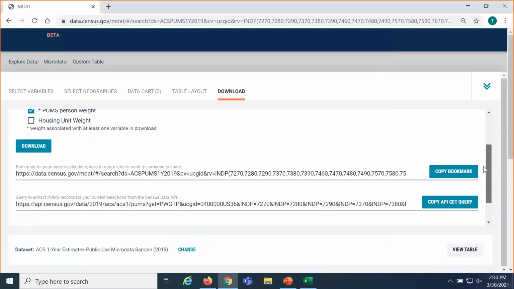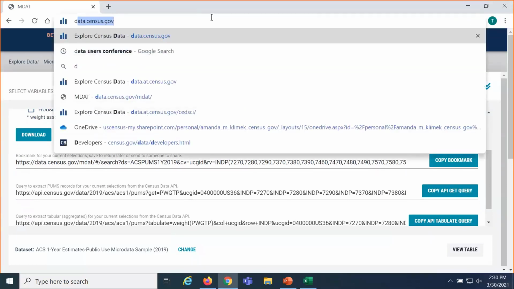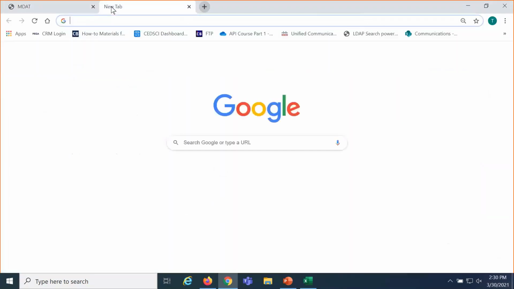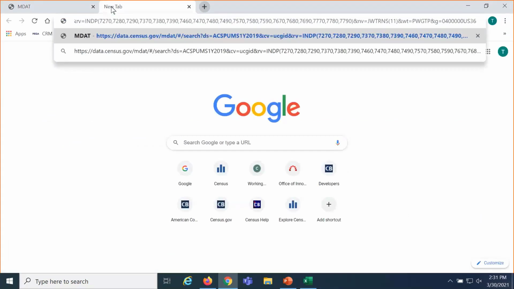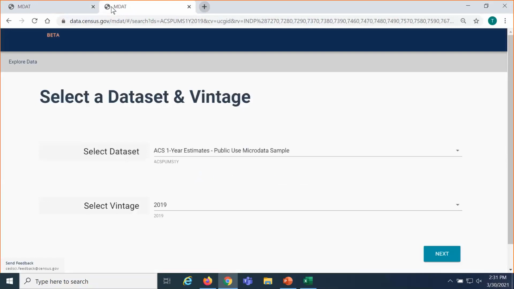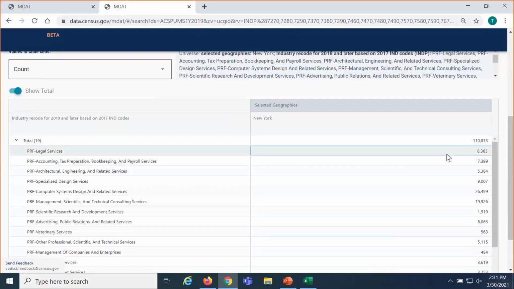Another option to save the information is where it says Copy Bookmark. You can also just simply copy the URL in your address bar and save it for later, once you share it with a colleague or open it up. You'll load it into your tab. It may pause at the landing screen for a moment or two. For certain tables that are more complex, it may pause longer. Give it a minute, and then eventually it will get back to this table display, and you'll see the same estimates that we saw earlier without having to go through all the steps to recreate it.